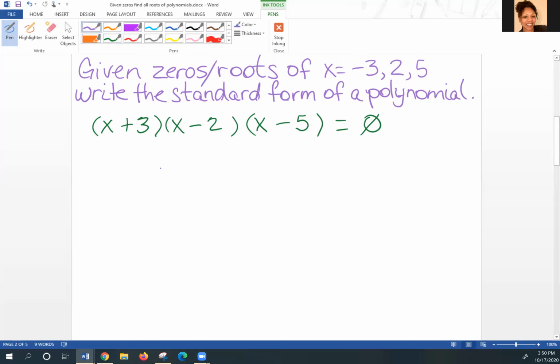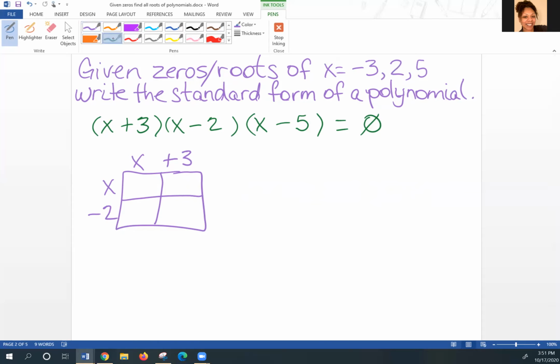I personally like the box method. You can use another method if you feel more comfortable. So I'm going to start with 2 of my factors. And I'm going to write x plus 3 on top, x minus 2 along the side. It does not matter if you wanted to write x plus 3 and then x minus 2 on top, that's fine.